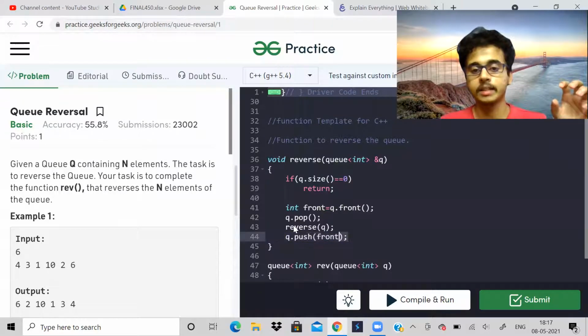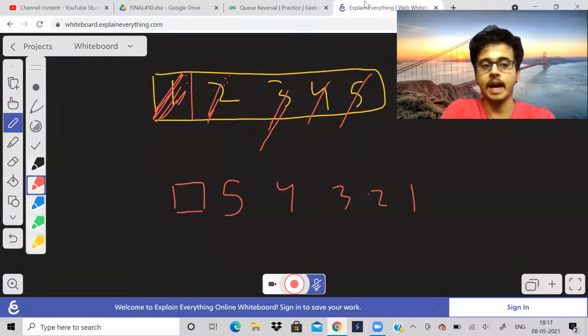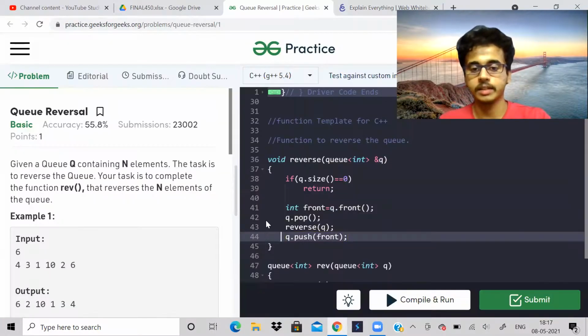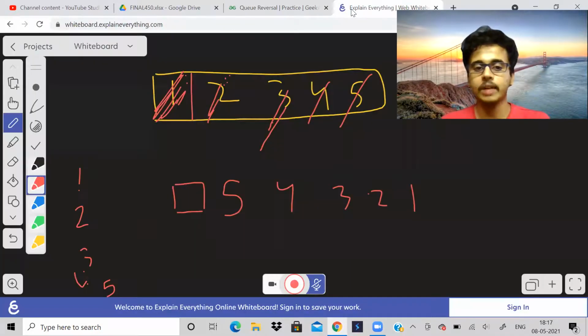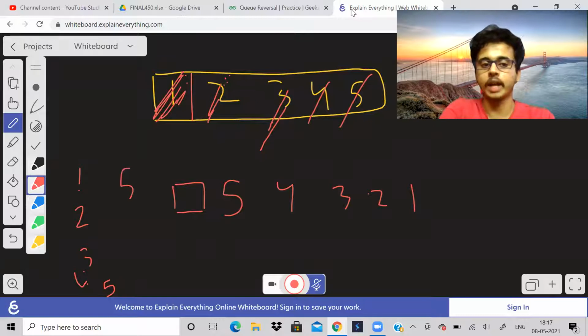But these will happen in opposite order, starting from the last call. If the recursive calls happened in the order 1, 2, 3, 4, 5, then this statement will happen in the order 5, 4, 3, 2, 1.